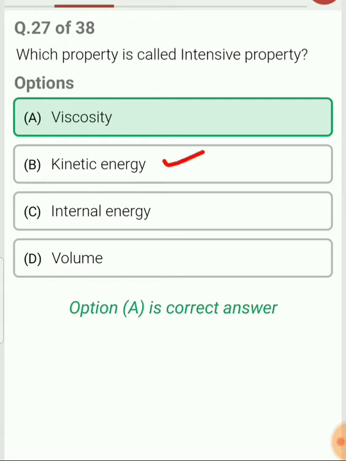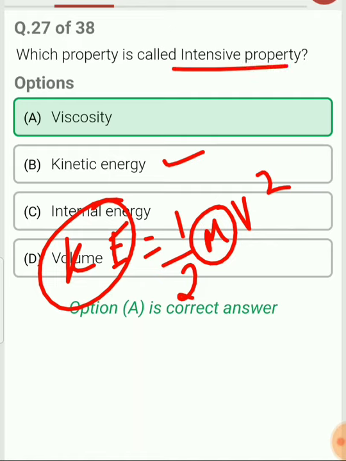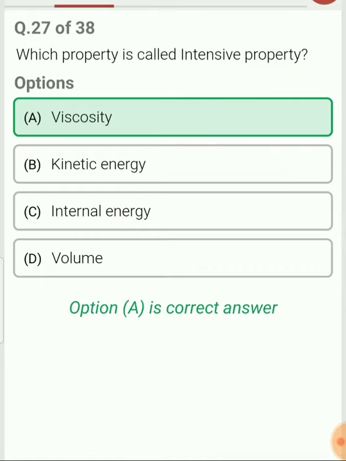Kinetic energy, the formula for kinetic energy is what? 1/2 mv square. So you can see the mass in kinetic energy. So it is not an intensive property, right? An intensive property is a property which is independent of the mass. In this case, mass is coming, so this can't be an intensive property. This is an extensive property, right?